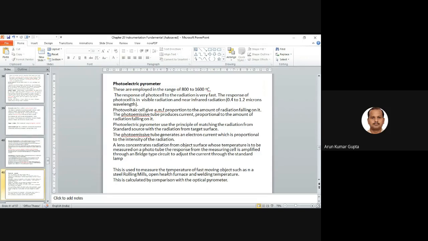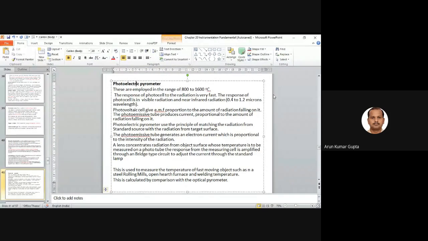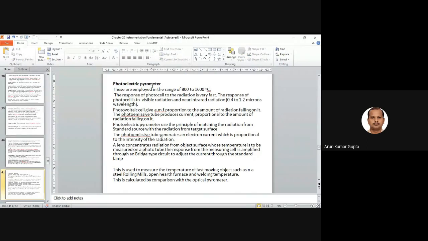Now one more important technique is the photoelectric pyrometer. A pyrometer is an instrument that measures very high temperature, in the range of 800 to 1600 degrees centigrade. The response of the photocell to the radiation is very fast. The photocell responds to visible radiation and near infrared radiation, around 0.4 to 1.2 micron wavelength.